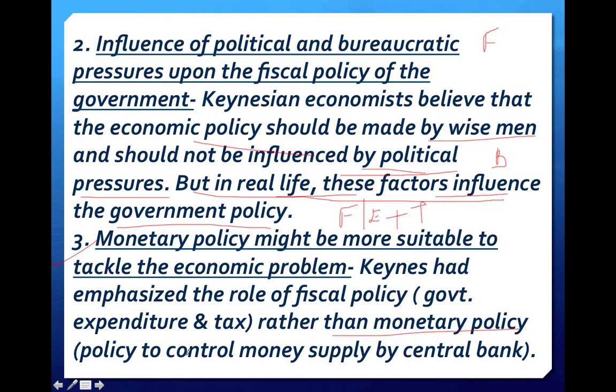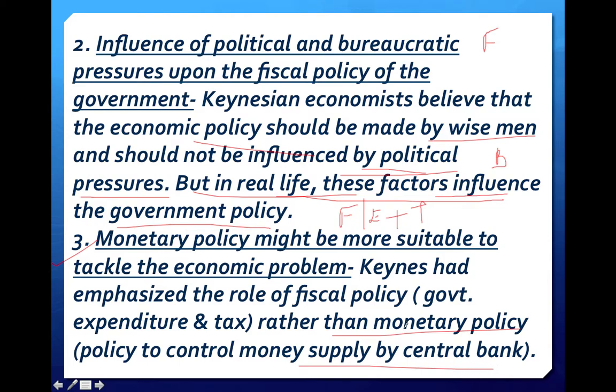Now, what is the meaning of monetary policy? It is the policy to control the money supply by the central bank. The first focus should be to control the money supply: how much money will be released among the consumers, how much money the central bank will keep with itself, and how much money will be provided to the consumers as loans.